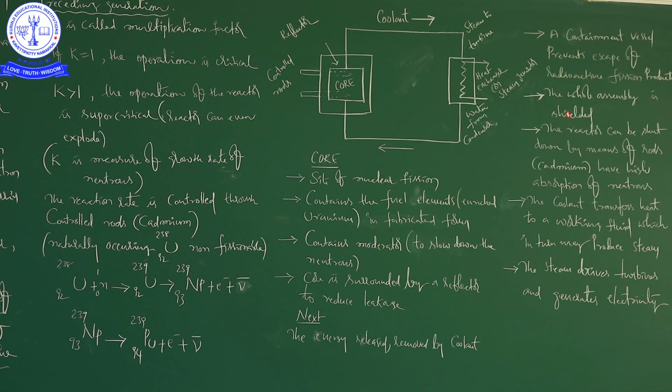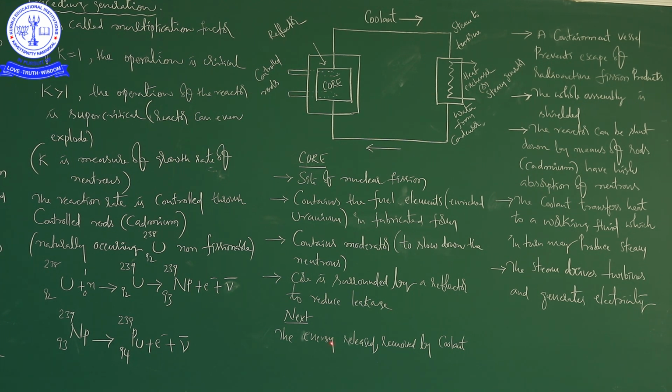Next, we discussed how we get energy from the working of a nuclear reactor. This is all about the nuclear reactor, so that we get an enormous amount of energy in the form of electrical energy.